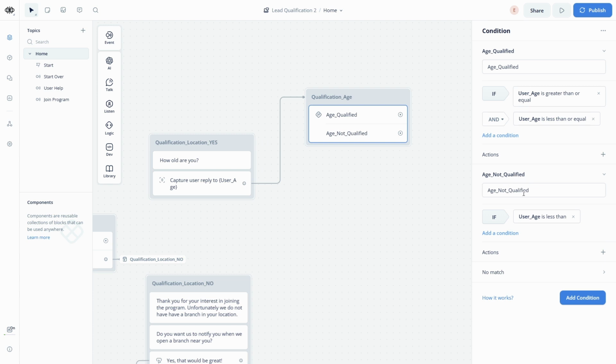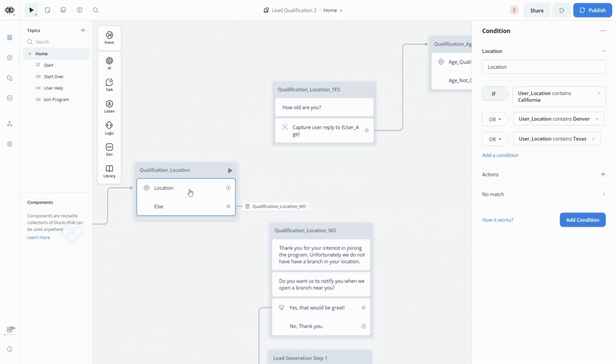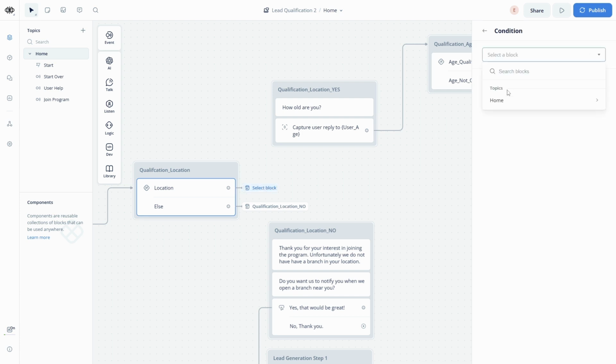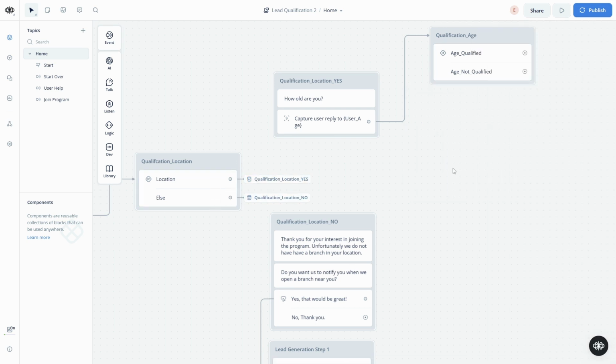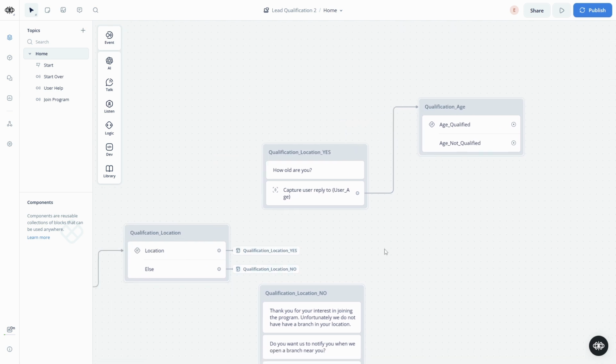We have our conditions. And let me just go back here because I forgot something. In our location, if they qualify, we need to make sure it connects to our qualification. So let's just add an action, go to block, and let's select qualification_location_yes, so we can proceed to this path. So always double check your connections.